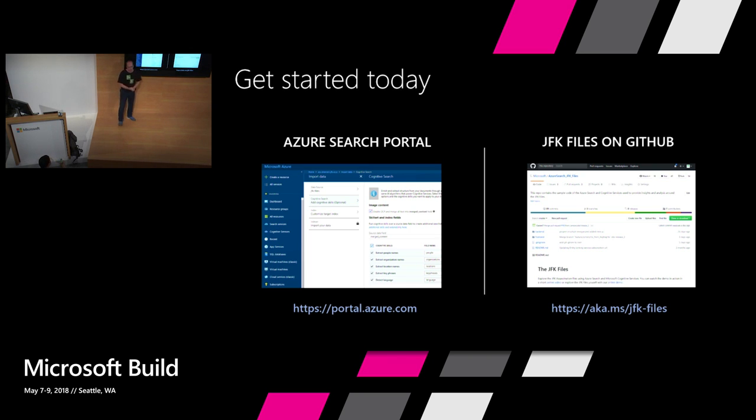Or go to the Azure portal, and as of this morning, this is out there and available, and you can provision your own cognitive search instances.